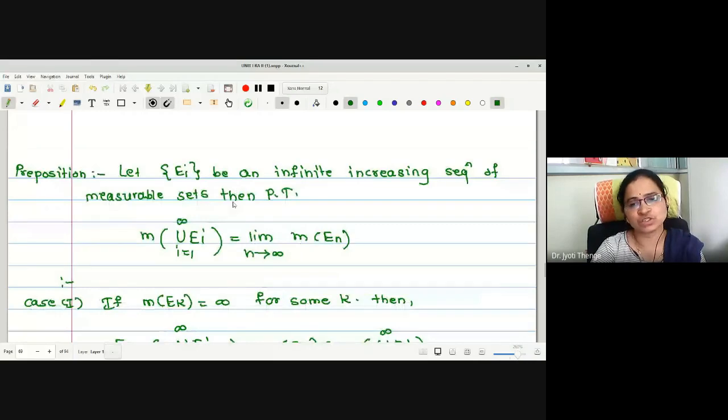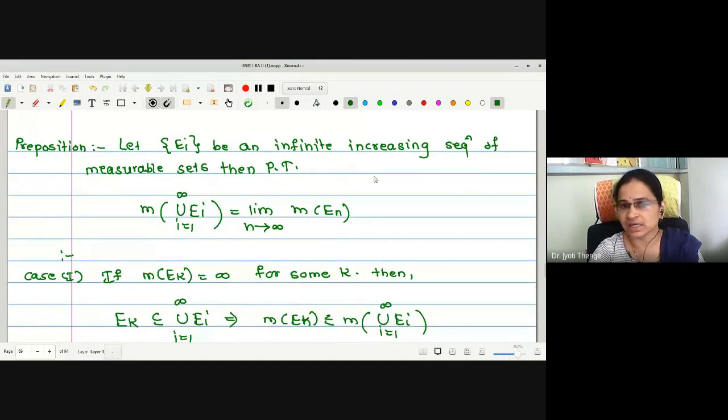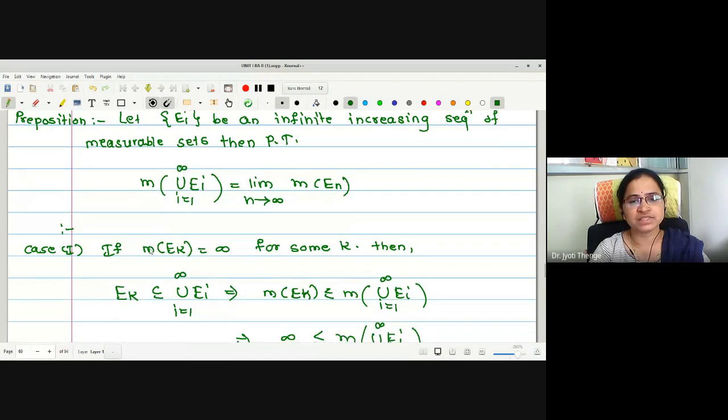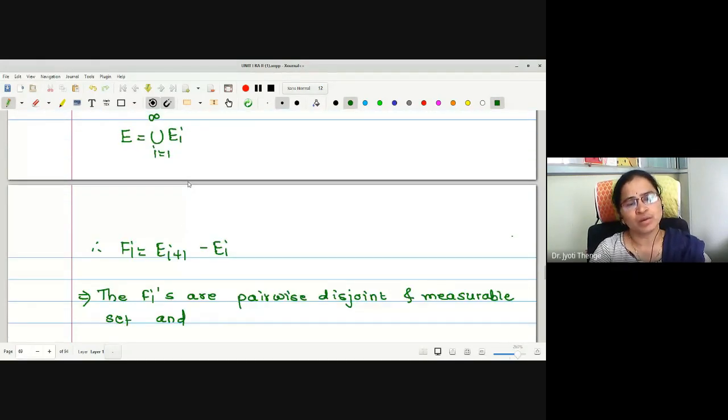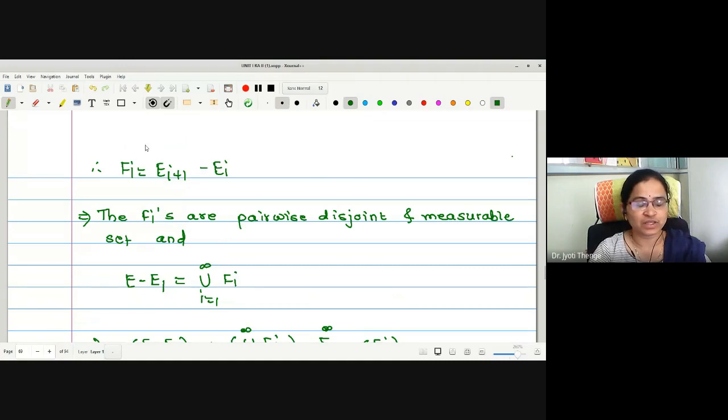The second proposition goes along parallel lines. Instead of taking an infinite decreasing sequence, now we start with an infinite increasing sequence of measurable sets. Same theory to prove. But here no condition was mentioned that the measure of the set is finite or infinite. Therefore, we have proved the proposition in two cases. Assuming one of the measurable sets has measure infinity, we have proved the result. Similarly, assuming the measure to be finite, whatever process we have done for the previous proposition was repeated.